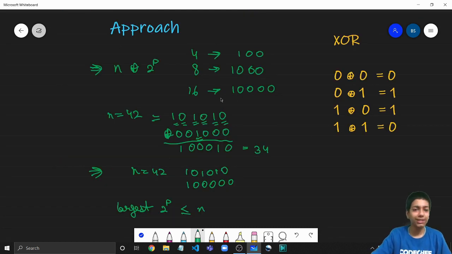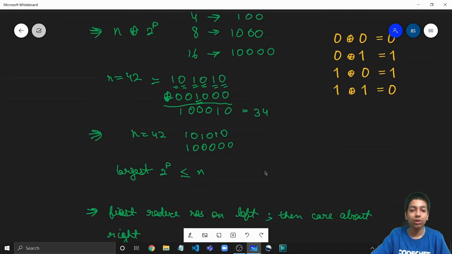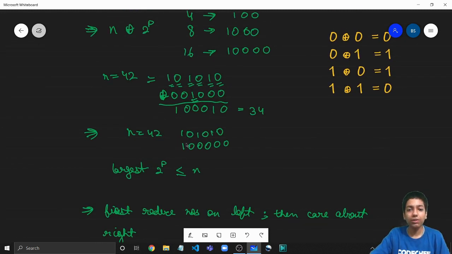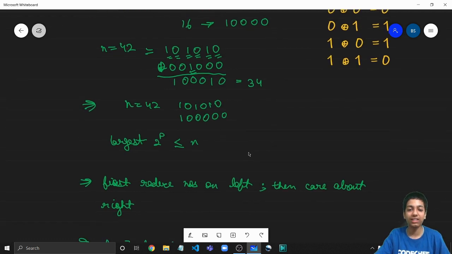So let's quickly summarize. The first thing that we saw was how XORing with a power of 2 works. And from this we concluded that only the p plus 1th bit will change, toggling from 1 to 0 and from 0 to 1, and all the remaining bits will stay the same. The second thing that we saw was that to bring it to a smaller number, we need to match a 1 with a 1, and to drastically reduce the number, we need to toggle its MSB, that is the most significant bit. So for that, to generalize it mathematically, take the largest power of 2 that is smaller than or equal to n. This is going to toggle its MSB and reduce it drastically.